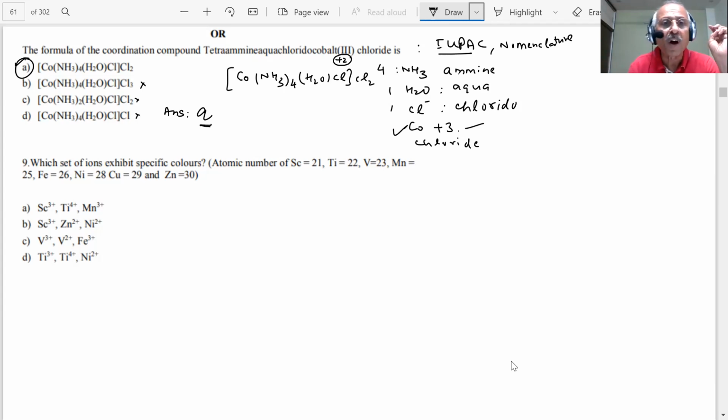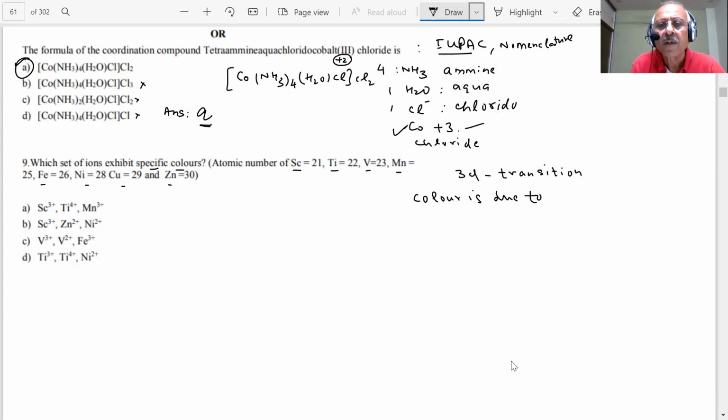So any doubt up to now? No, sir. Okay. The next question is on the screen. Which set of ions exhibit specific colors? Read it very carefully. These are scandium, titanium, vanadium, manganese, iron, nickel, copper, zinc. These are the 3d transition series. And we know the color is due to what?